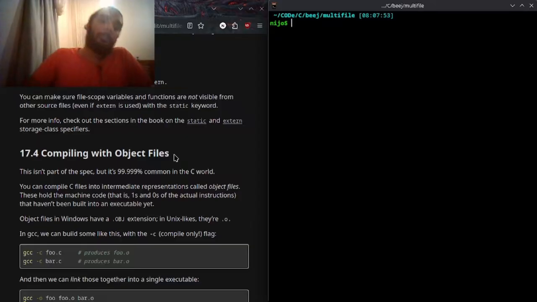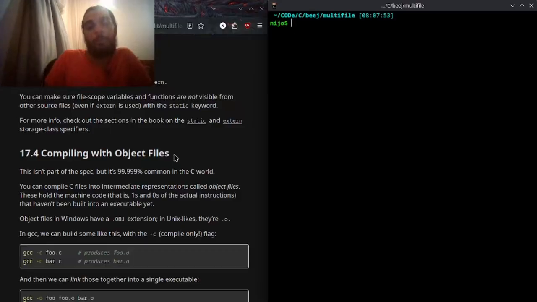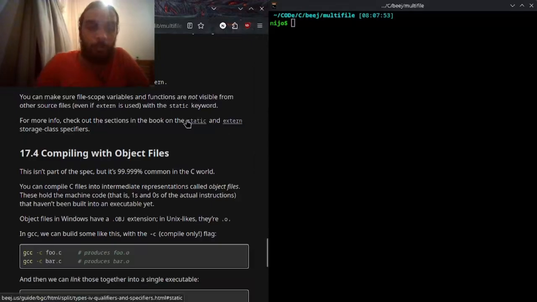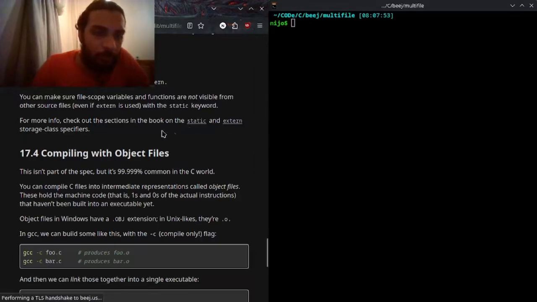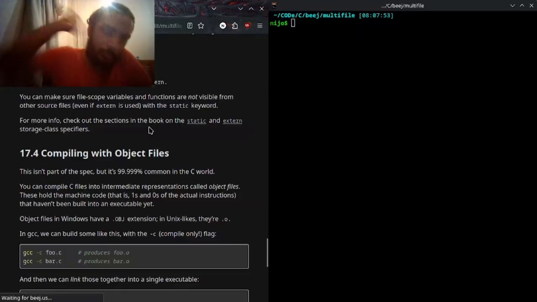Static and extern. You can refer to objects in other files with extern. You can make sure file scope variables and functions are not visible from other source files, even if extern is used, with the static keyword. For more information, check out the section in the book on the static and extern storage classifiers. Isn't this in the other one before, where the storage class specifiers are?